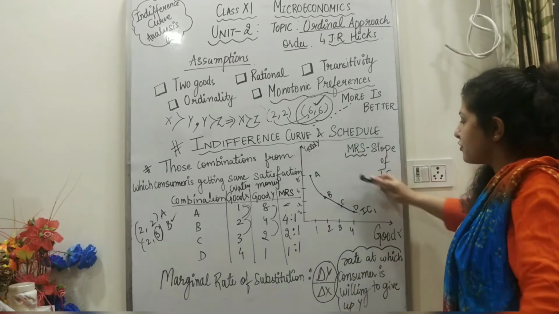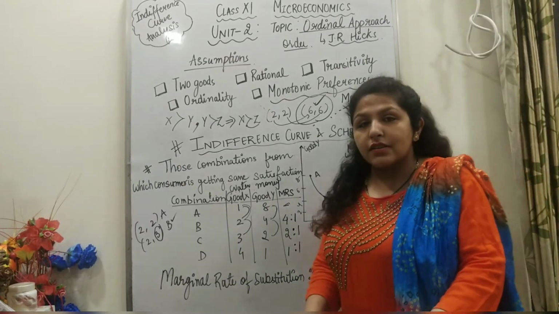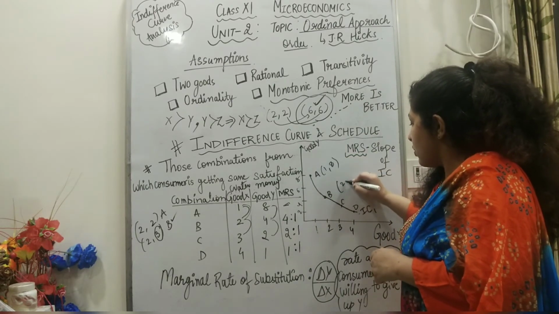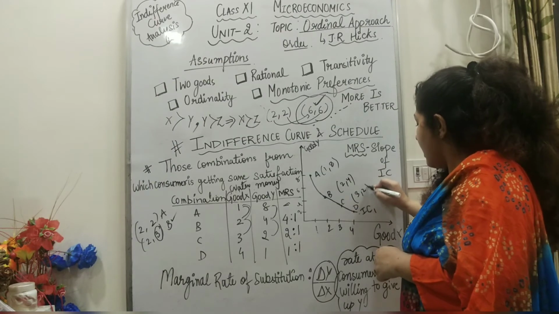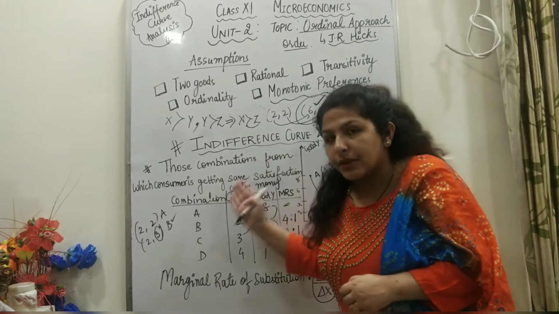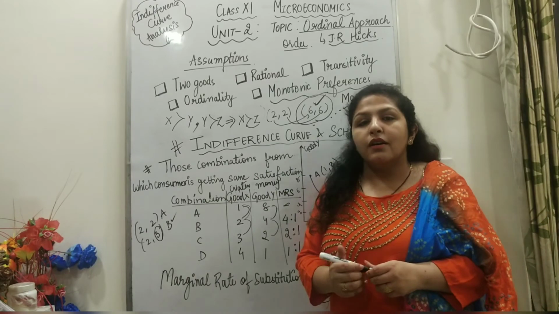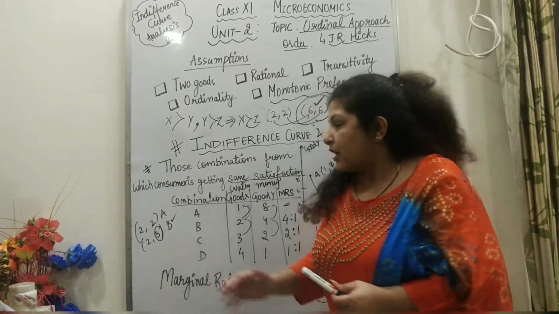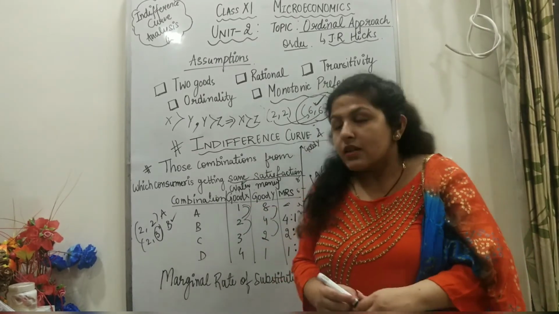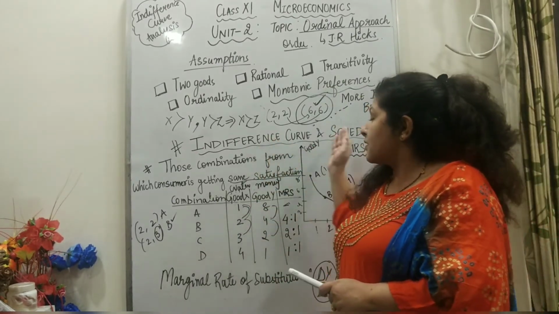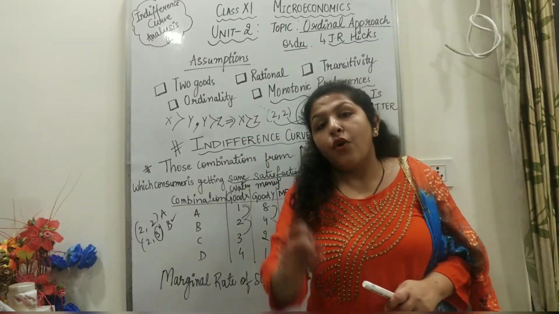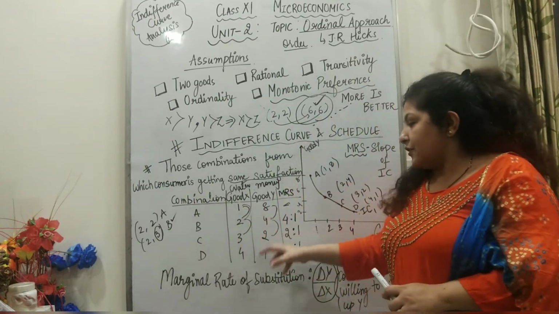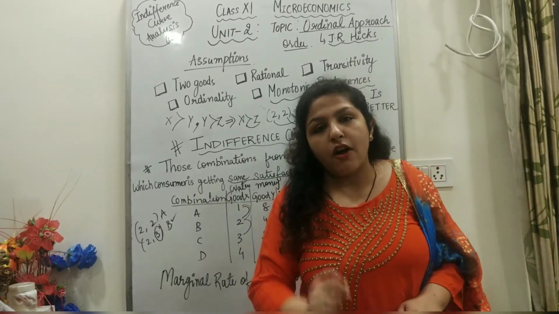Speak up the definition of indifference curve with me. An indifference curve is a curve showing all possible combinations of two goods, say (1,8), (2,4), (3,2) and (4,1), where all those combinations give the consumer the same level of satisfaction. Similarly, an indifference schedule refers to the tabular presentation showing all possible combinations of two goods which give the consumer the same level of satisfaction. All bundles give him the same satisfaction.